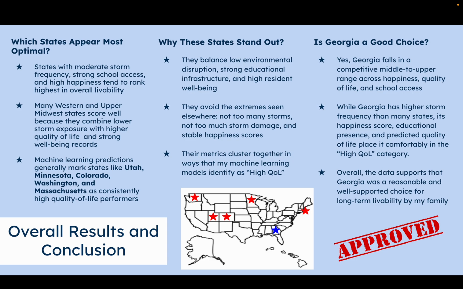And is Georgia a good choice? Yes, Georgia falls in a competitive middle to upper range across happiness, quality of life, and school access. Georgia has a higher storm frequency than many states, but it has a good happiness score and education presence, so it is high quality of life.